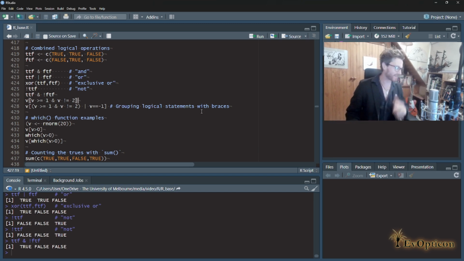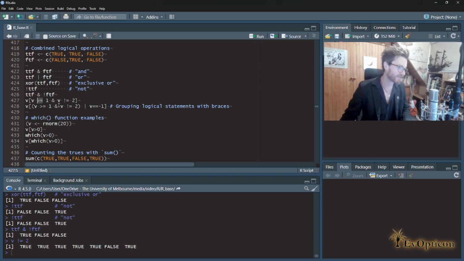You see how this reflects natural language? Can you give me items where v is either 1 or bigger but it's not equal to 2, right? It's actually quite a natural way to write, even though it's obscured by being in code. But once you understand it, you can ask yourself questions about precedence here. Which operation is it going to do first? I can tell you that these comparisons have precedence over the AND operator. So it'll actually do these two first, but you can mess around and ask yourself, how would I test that? What might the results be if the precedence were different? Mentally play around. Come on, it's the best way to learn.